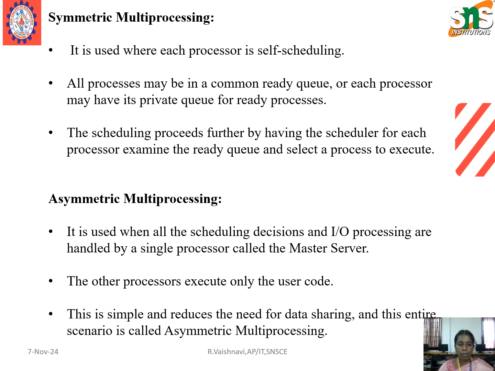And asymmetric multiprocessing is used when all the scheduling decisions and the input output processing are handled by a single processor, that is we define it as the master server. The other processors execute only the user code. This is simple and reduces the need for data sharing, and this scenario is called asymmetric multiprocessing.